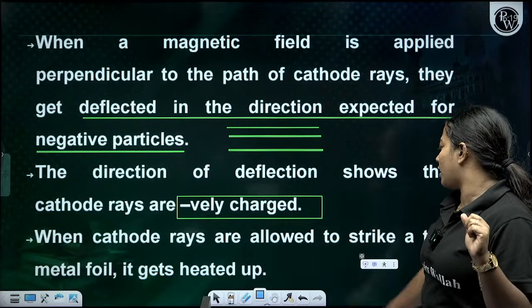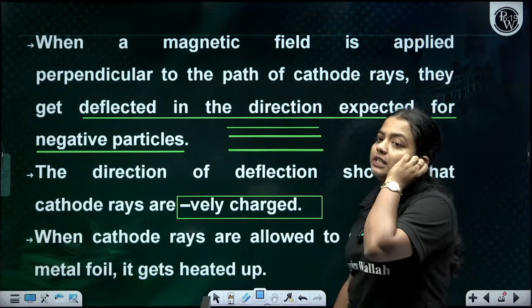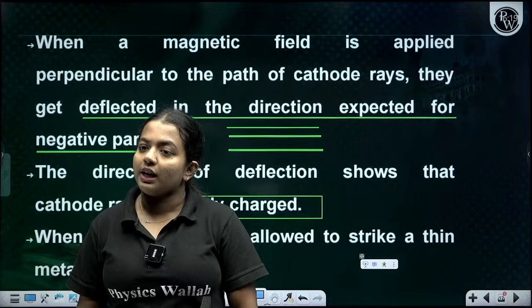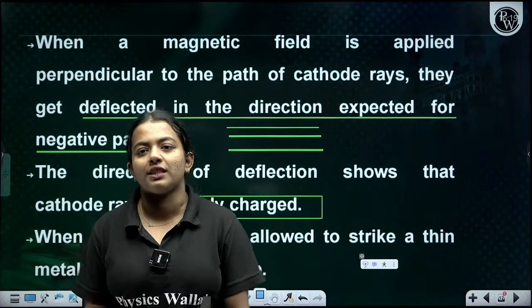When cathode rays are allowed to strike a thin metal foil, it gets heated up also. These are the properties they got to know from that. Clear, everyone? Those who are watching, is it clear, everyone?